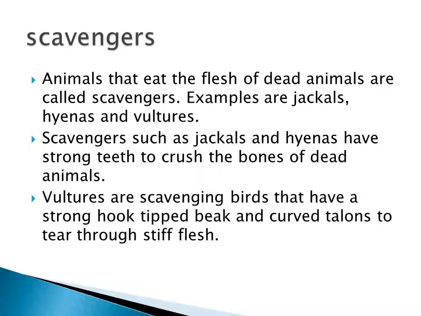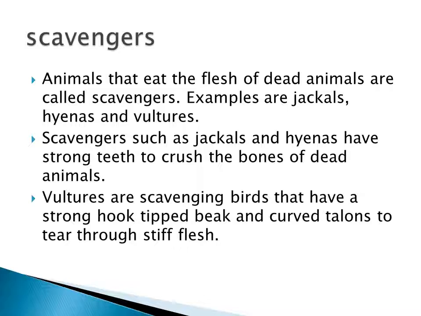Then scavengers: animals that eat the flesh of dead animals are called scavengers. Examples are jackals, hyenas and vultures. Scavengers like jackals and hyenas have strong teeth. Why? To crush the bones of dead animals.